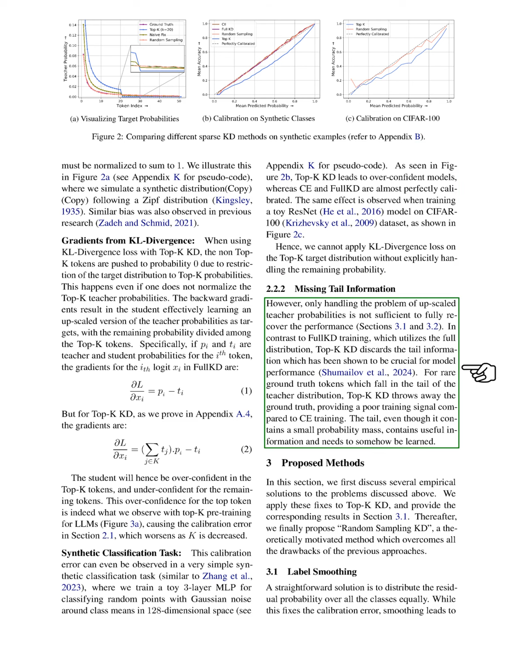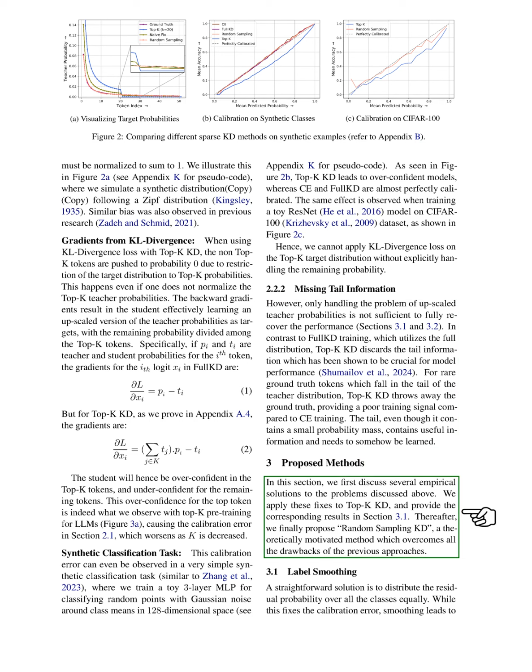Moreover, merely addressing the inflated teacher probabilities does not fully restore performance. Unlike full KD, which uses the complete distribution, top-K KD ignores the tail information, which is vital for model performance. Rare tokens that fall into the tail of the teacher distribution are discarded, leading to a weaker training signal compared to cross-entropy training. Even though the tail has a small probability mass, it contains valuable information that needs to be learned.